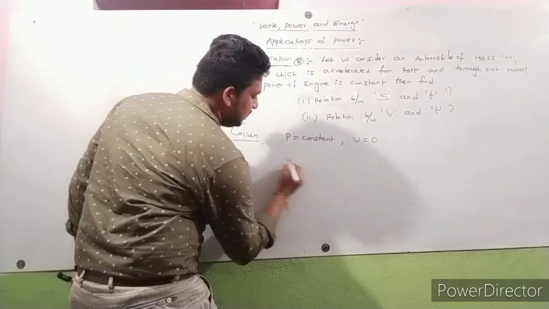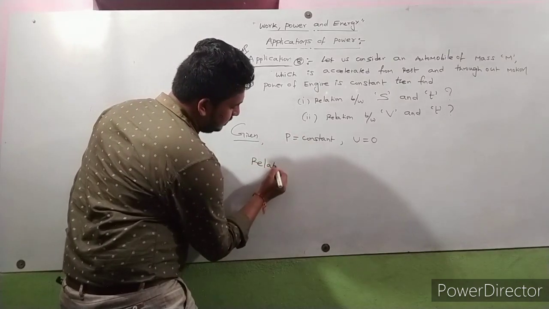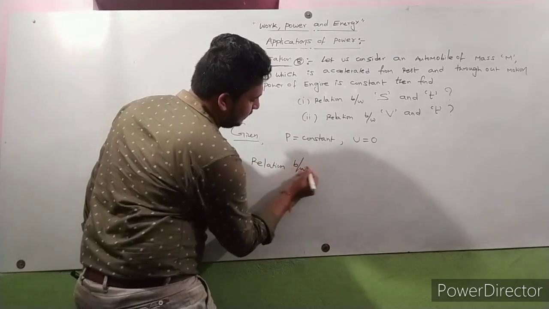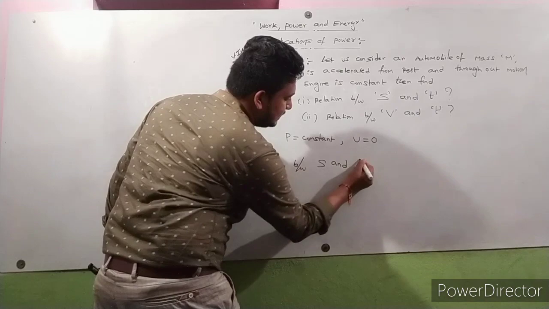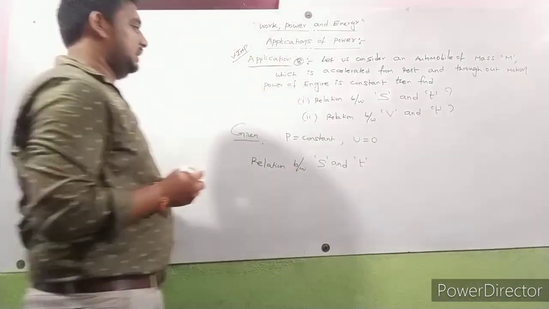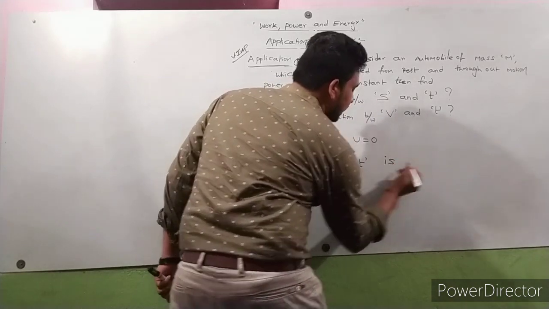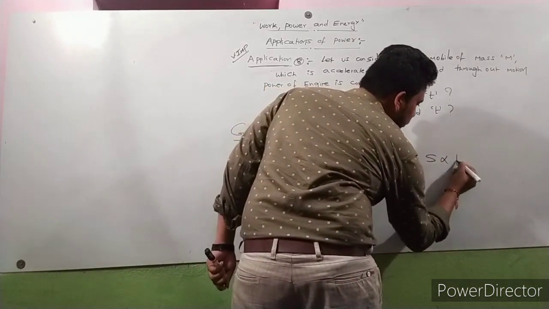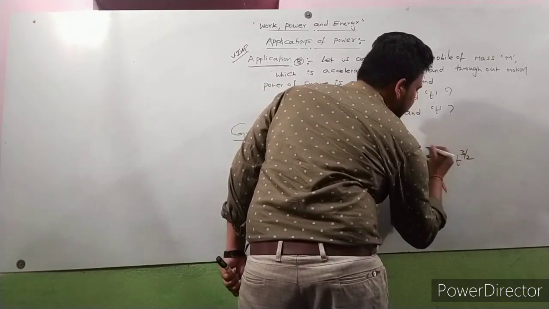Then the relation between S and T is S is directly proportional to T power 3 by 2.